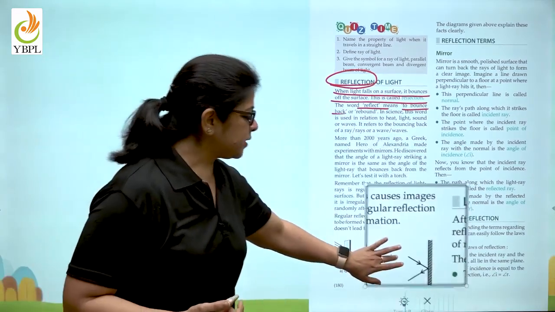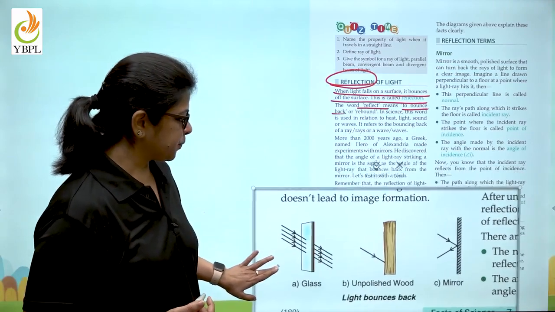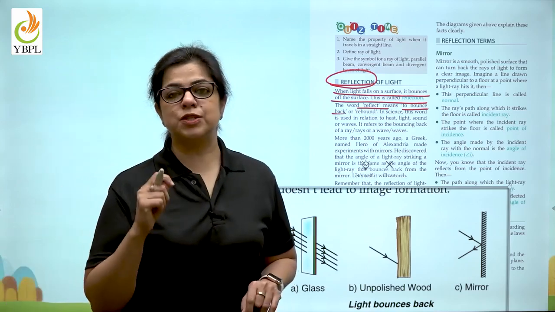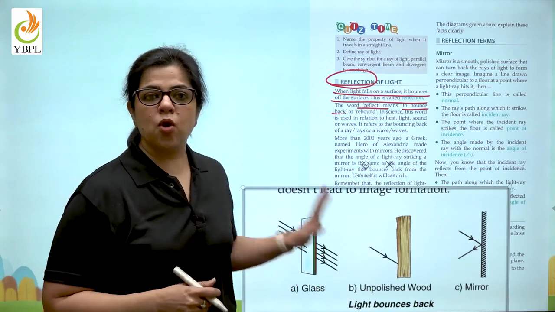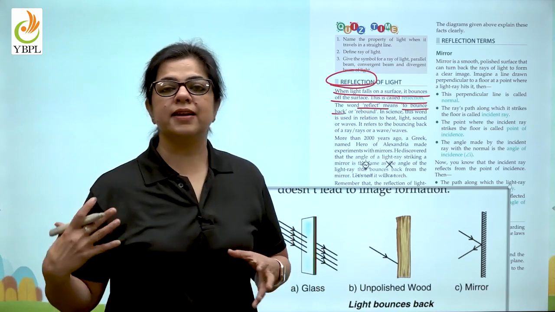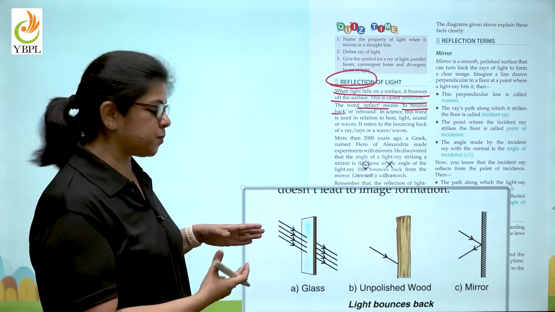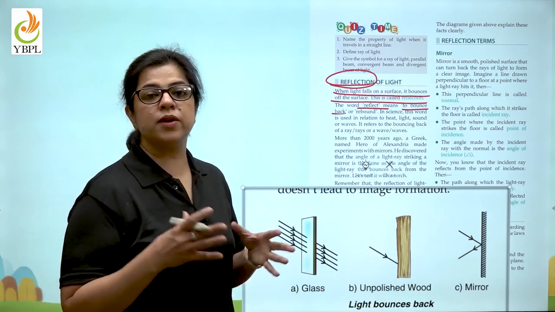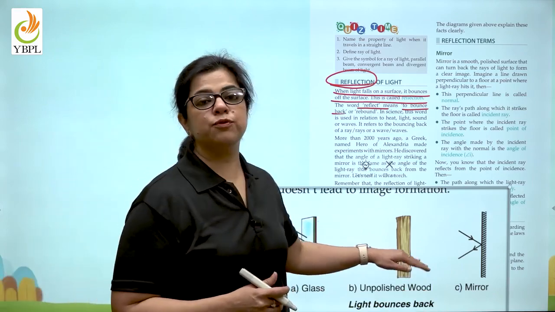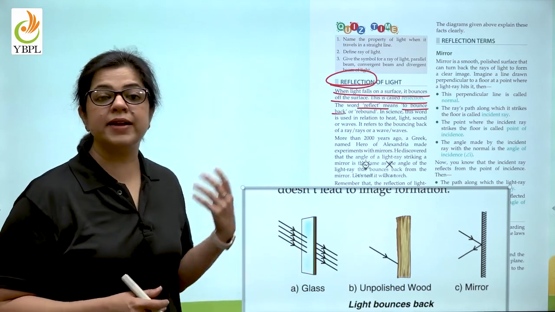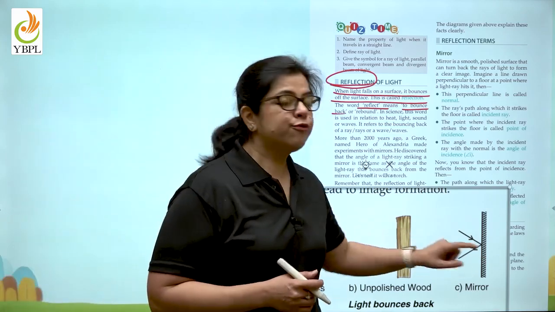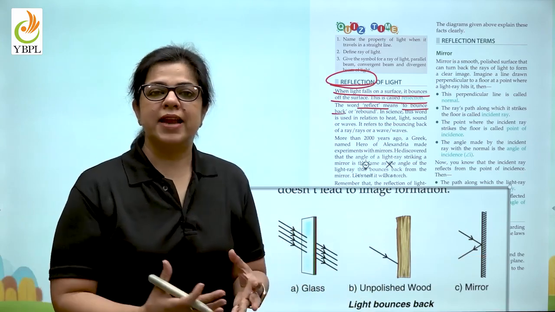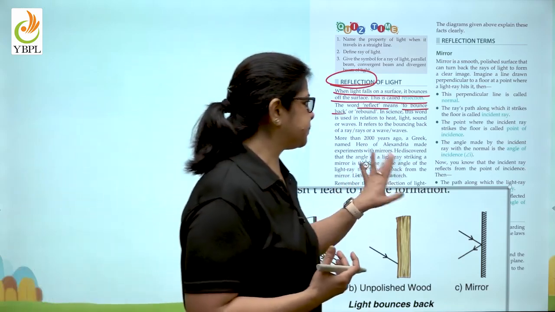Let us look at the pictures in your book. So here are given 3 surfaces. The first surface is a transparent object. Now this transparent object is not going to let any light come back from it. Why? Because it is transparent. In case of unpolished wood, which is an opaque object, the minute the light falls on it, it will absorb the light. That is why it is visible. But in case light falls on a polished surface like a mirror, what happens to the light? The light is bounced back.